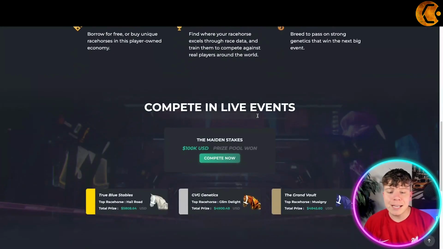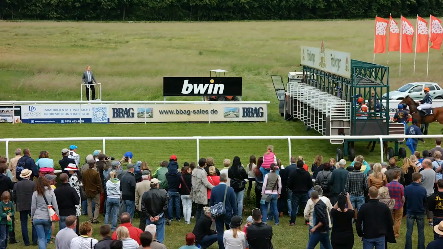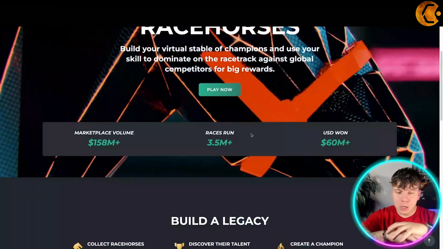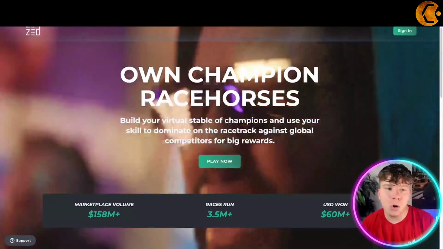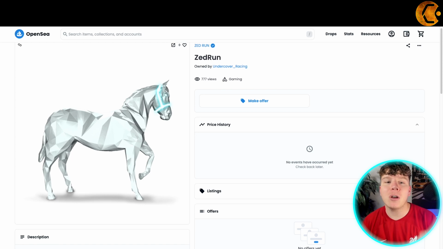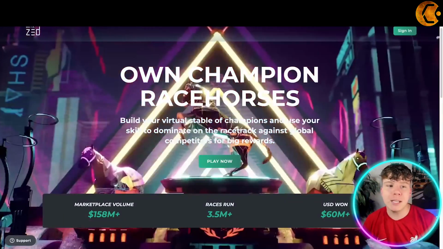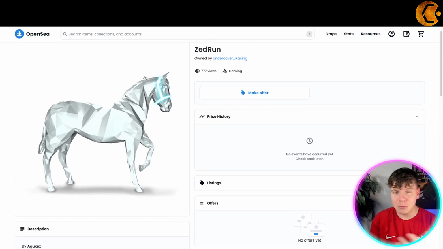Once you're in here, you can actually take part in horse races. Fantastic horse races. You can breed your horses. You can sell these horses, race them, everything. And that's all from this one image, which people think is just an image, but has a code behind it. That code is unique to that horse and will be on here. So if you want to buy the best horse, you need to buy the best horse with the code behind it. So you can see what I'm trying to say here, guys.